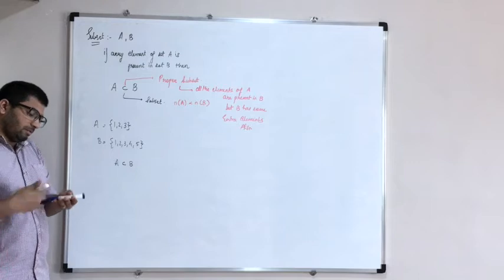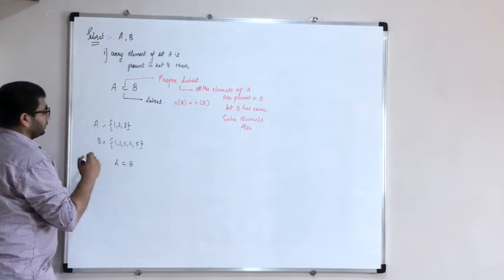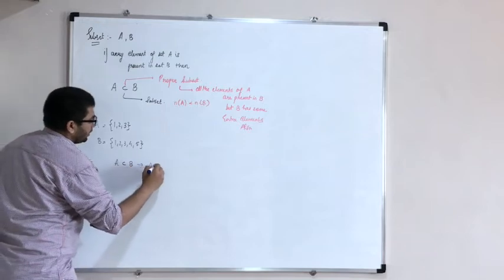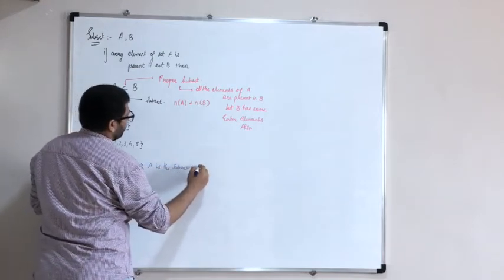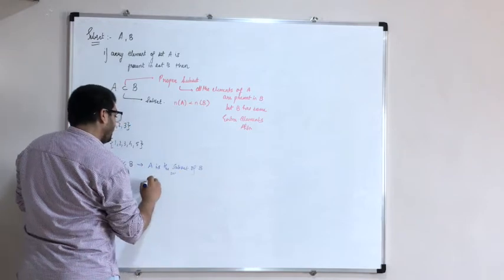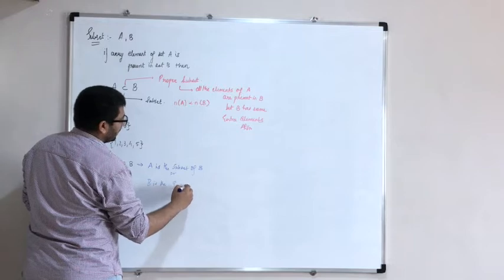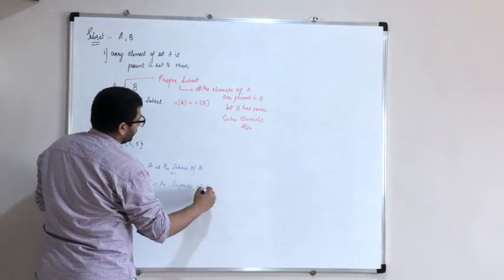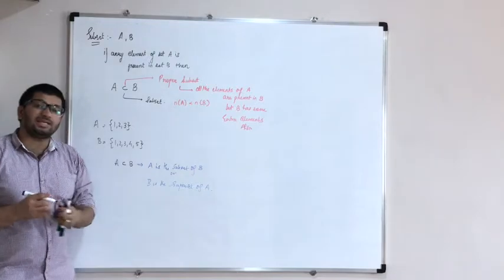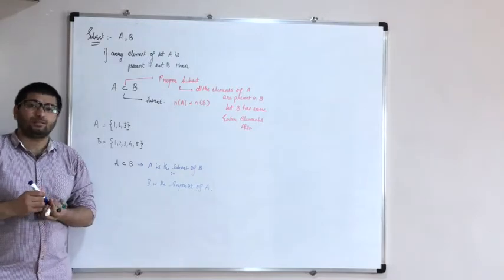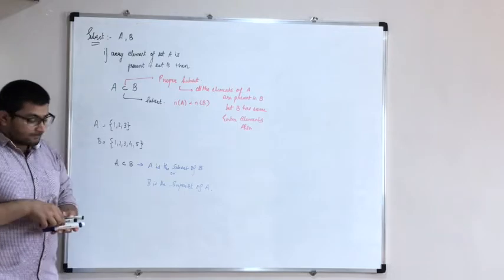Now, to express the relation from B's side, this is read as: A is the subset of B, or B is the superset of A. So B is the superset of A. This is another way of saying it.